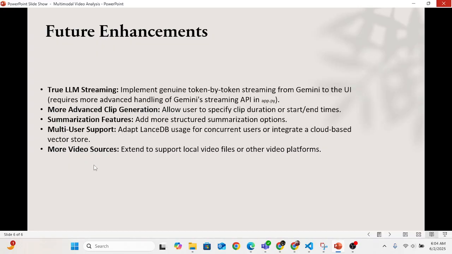And for more video sources, in the upcoming week I'm planning to add more features, like directly uploading a video, or giving links from OneDrive or Google Drive, or in different formats. So that's it.